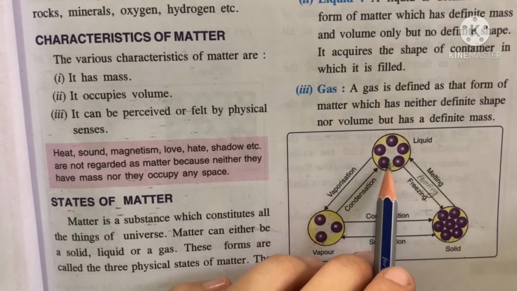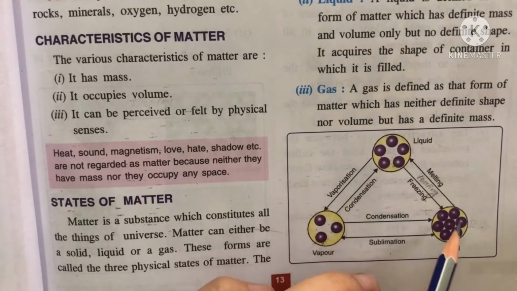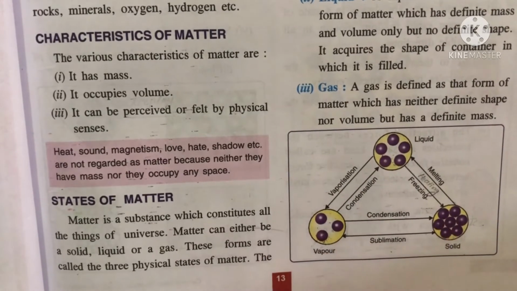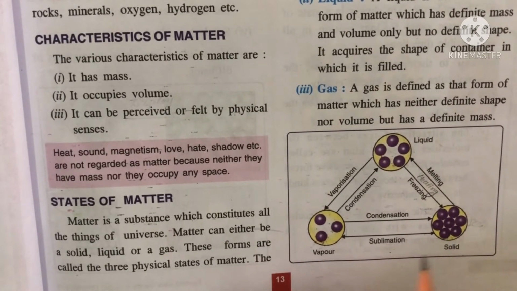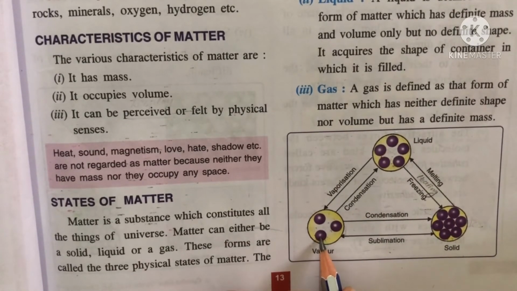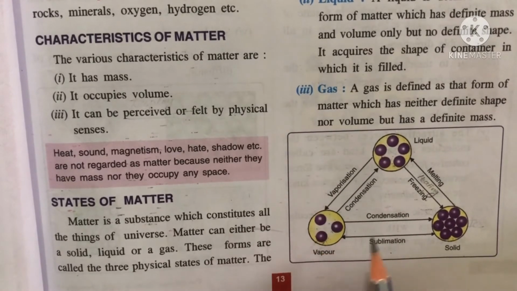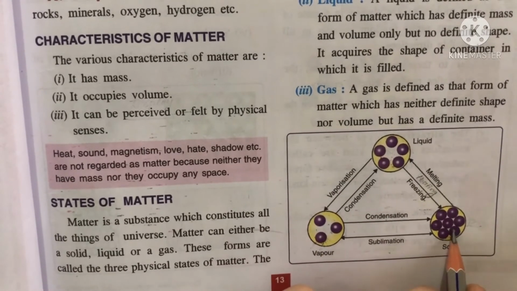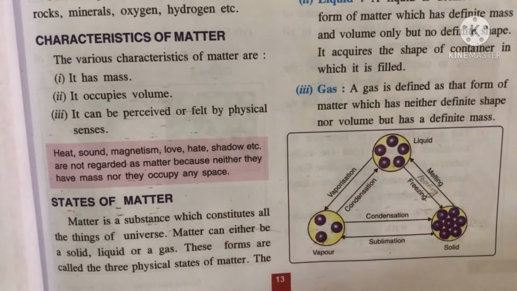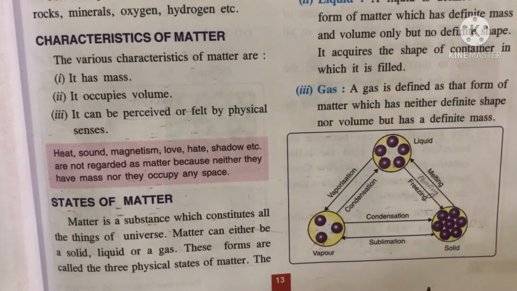Further cooling on the liquid state, the liquid freezes and gives the solid state, and this solid state changes into the vapor state directly without passing through the liquid state, and this process is called sublimation. Also, the vapor state after condensation can give the solid state. So, these are the interconversions of the 3 states.